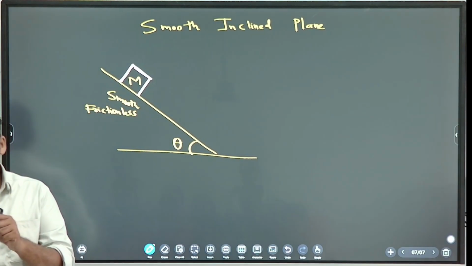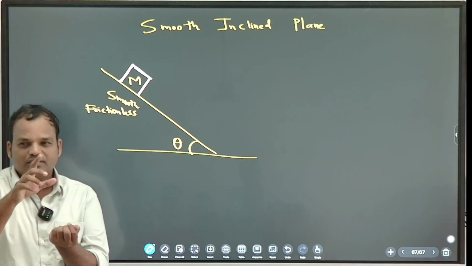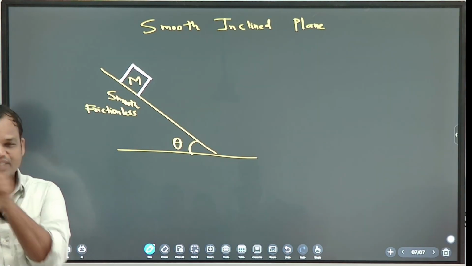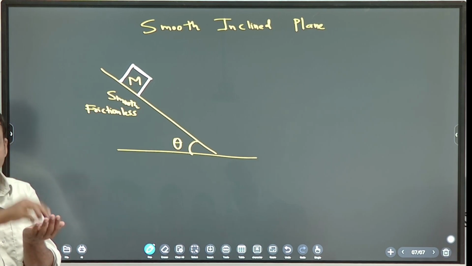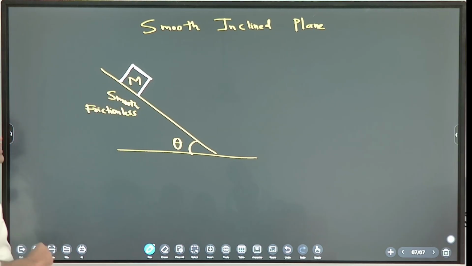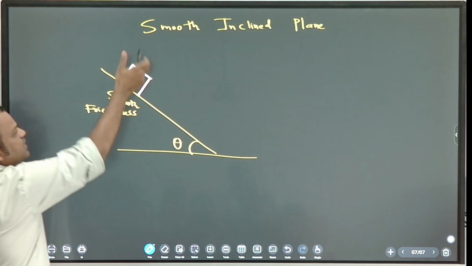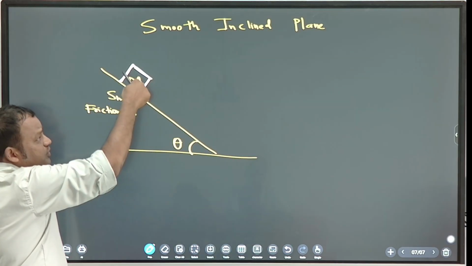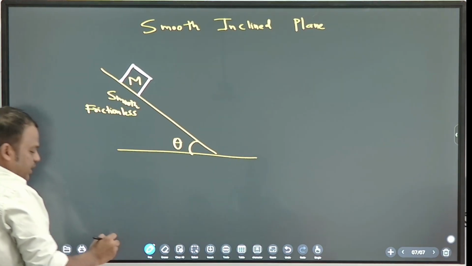No, use balanced and unbalanced force. Why? Unbalanced force is where? Downward. That's why from rest it is going downward. Okay. So here also it is at rest, but when you release it, where is it going? Down. Because net unbalanced force is where? Down the plane. Very good.